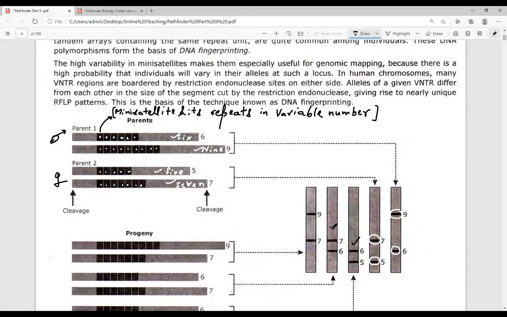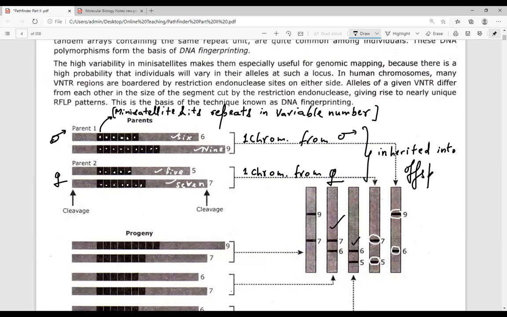Yes. We know that one chromosome from the mother and one chromosome from the father are inherited into the offspring. This is how the inheritance pattern is going to be governed.